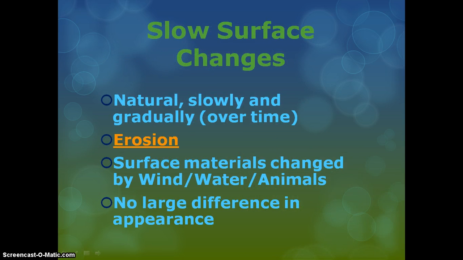Surface changes directly affect the appearance of the land. Slow surface changes are naturally slow and gradual with time. Here, I would show the students an example of erosion by clicking on the orange word and viewing a short video. Materials on the surface, such as rock, dirt, and plants, are moved to other places by wind, water, and animals. Slow surface changes don't have major differences in appearance right away.